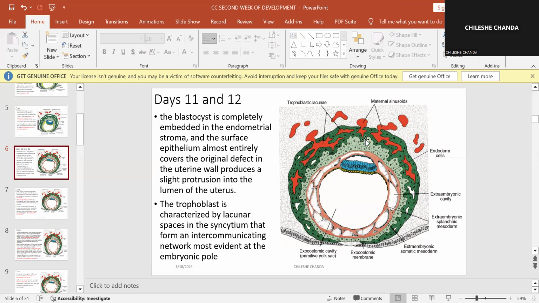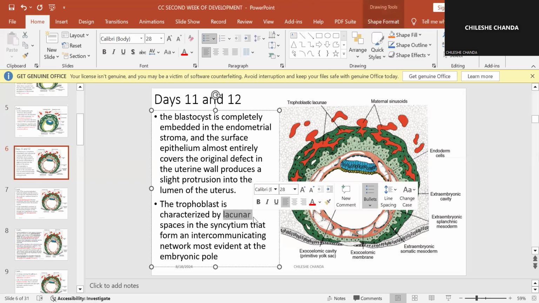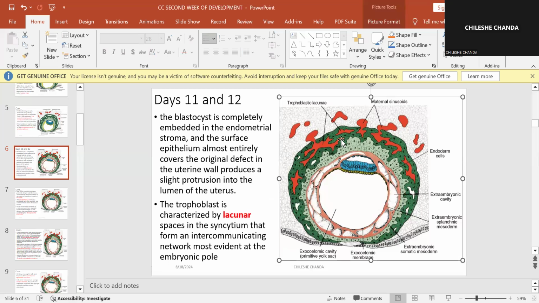The trophoblast is characterized by lacunae. Remember, we talked about lacunae already. So the trophoblast is characterized by lacunar spaces in the syncytium, in this dark green portion where the cells have merged, and with time these form an intercommunicating network, which is most evident at the embryonic pole where the embryo is.